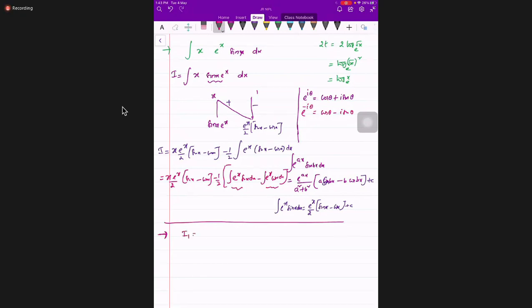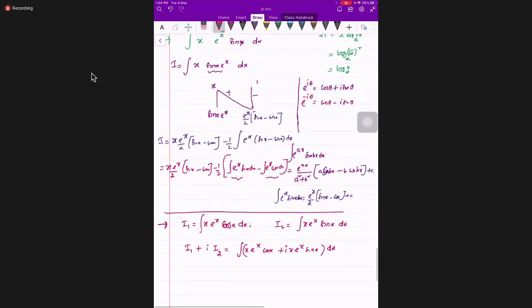e power x cos x dx. One more integral I'm taking, x e power x sin x. Why am I taking it like this? I can write I1 plus complex number i into I2. You can write it like how, students? Tell me. e power x sin x. Can you write it like this if I add both after taking I1 and I2?